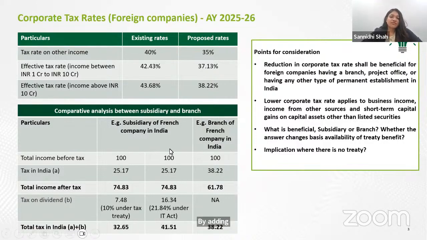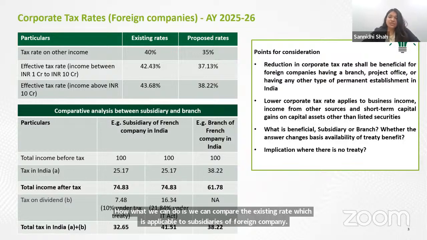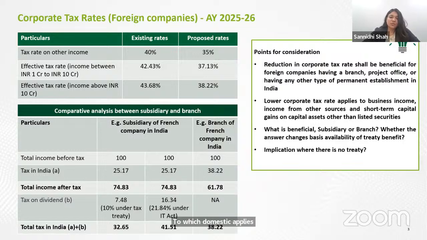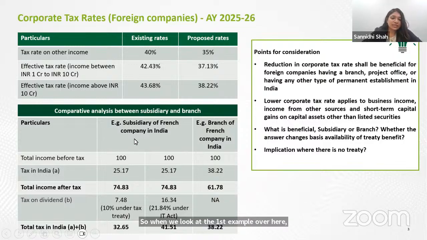So we have put in an example over here. We can compare the existing rate applicable to subsidiaries of a foreign company, to which the domestic tax rate applies, and branches of the foreign company, to which the corporate tax rate for foreign companies applies. In the first example, let's say there is a subsidiary of a French company in India, and it is earning an income of 100 rupees.